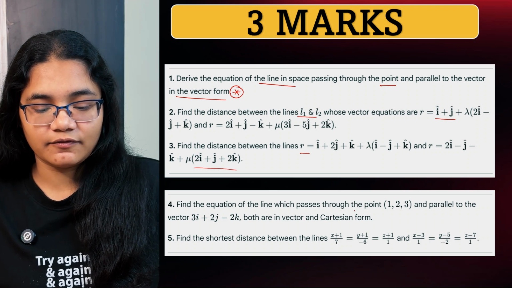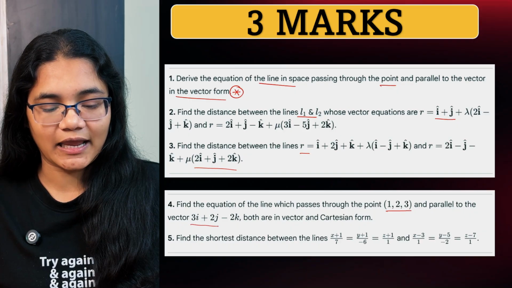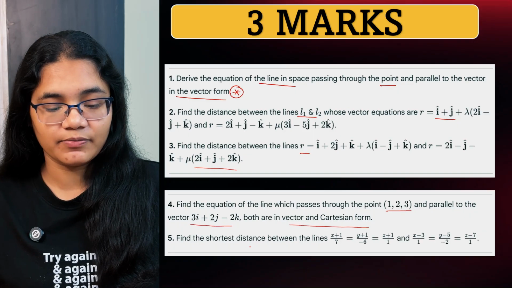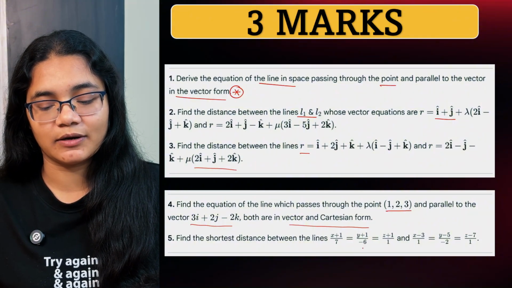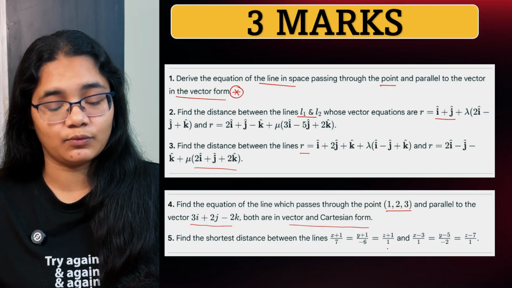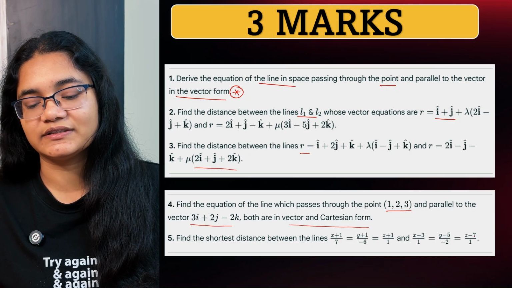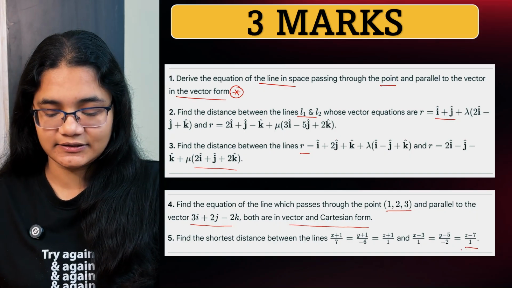Next, find the equation of the line passing through the point (1, 2, 3) and parallel to the vector 3i + 2j − 2k, both in the vector and the Cartesian form. Find the shortest distance between the lines (x+1)/7 = (y+1)/6 = (z+1)/1 and (x−3)/1 = (y−5)/(−2) = (z−7)/1. Okay, you have to find the distance between these two lines.